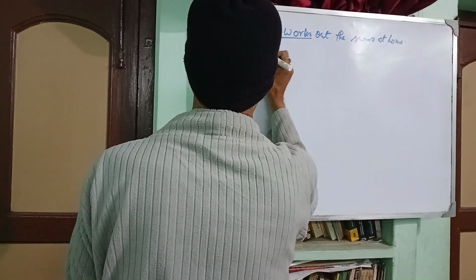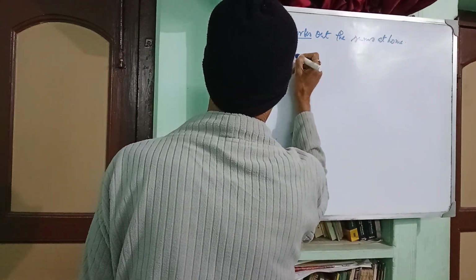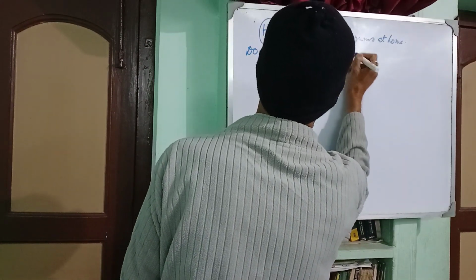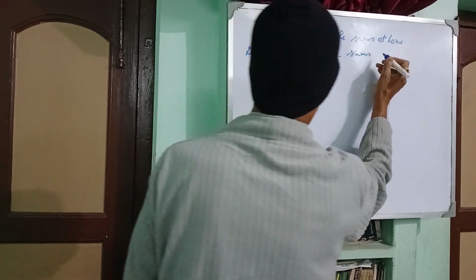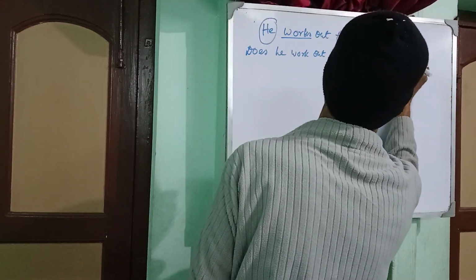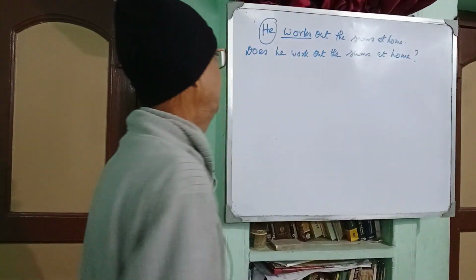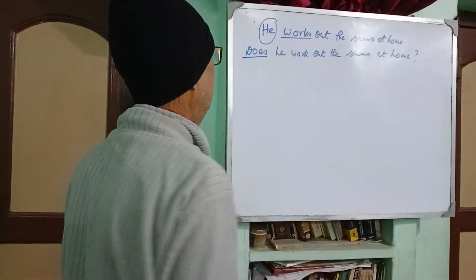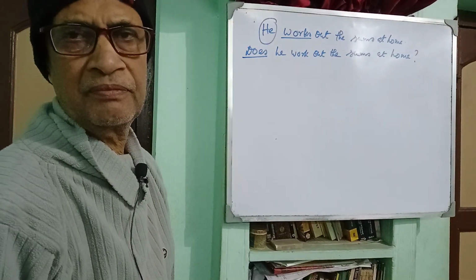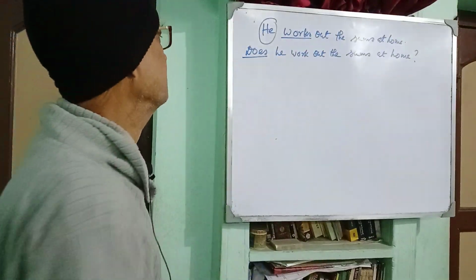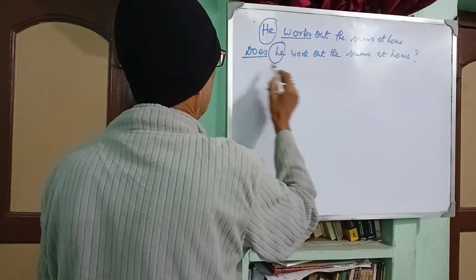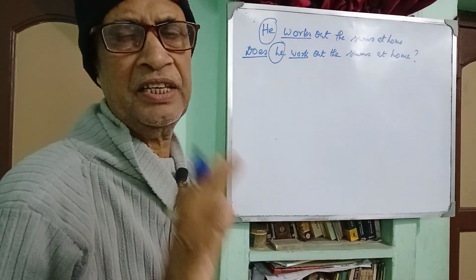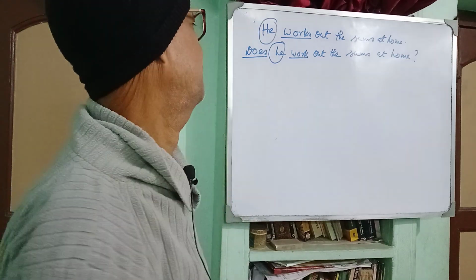Does he work out the sums at home? Note of interrogation. So you see that auxiliary verb has taken the S form. He is third person singular number, and the principal verb is without any S.